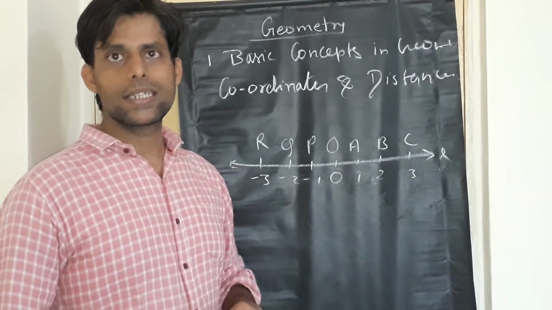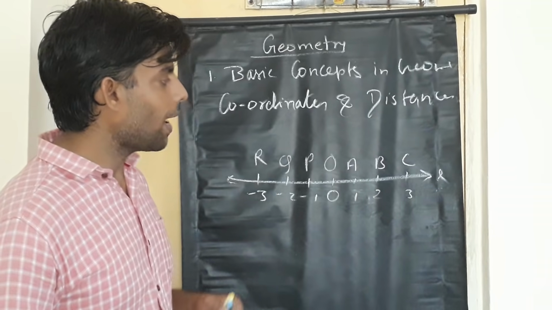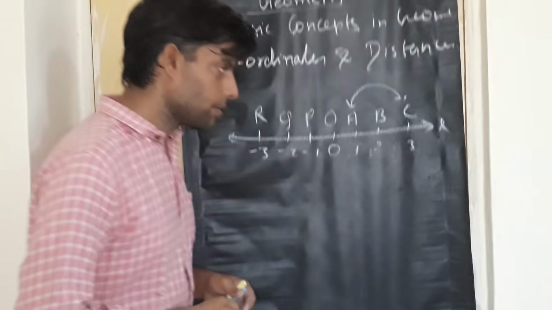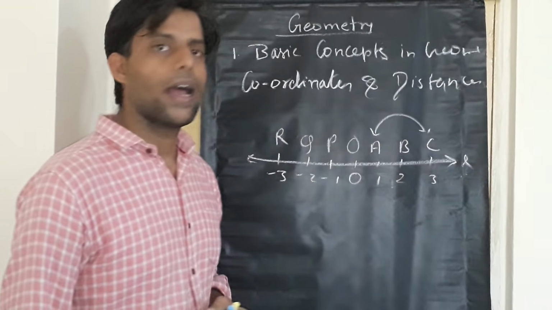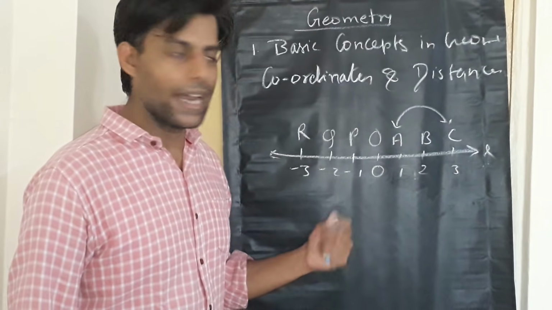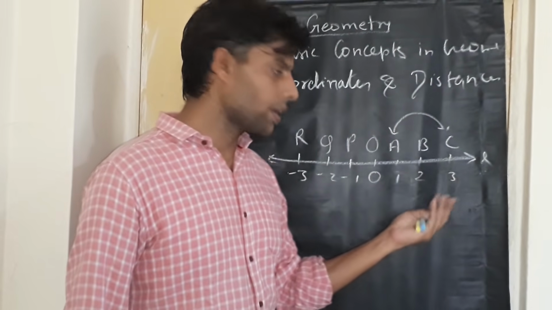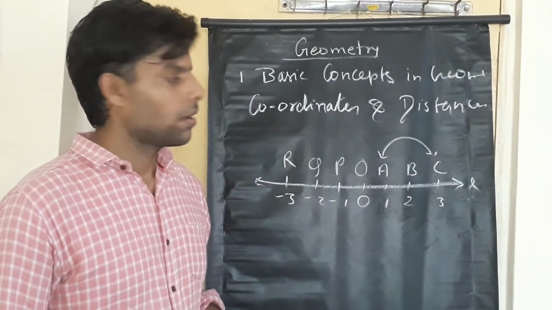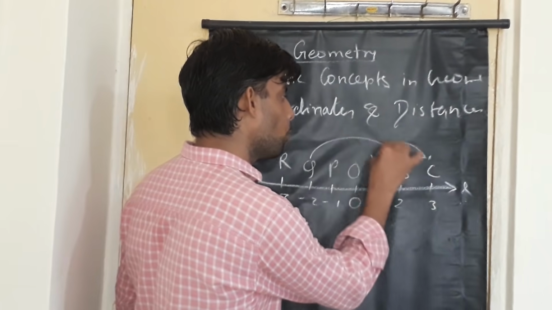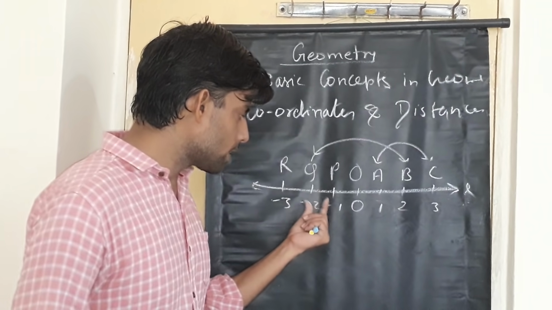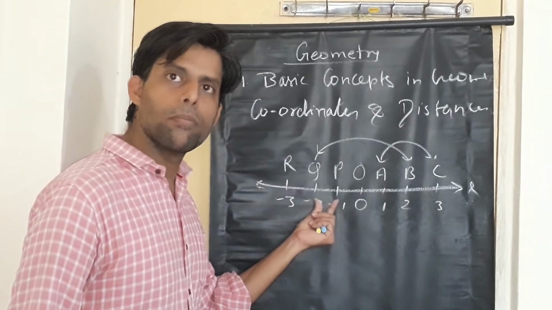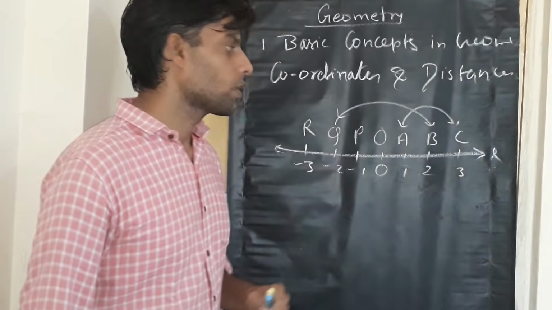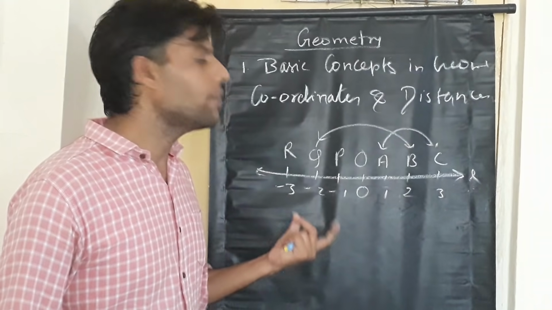The next topic is about distances. So for example, if I ask you to find out the distance of A from C, what is the distance between A and C? We can just count it on the figure and say the distance between A and C is 2 units. What is the distance of Q to B? The distance between two consecutive numbers, consider this as 1 unit. So 1, 2, 3, 4. But this is what we have answered orally.